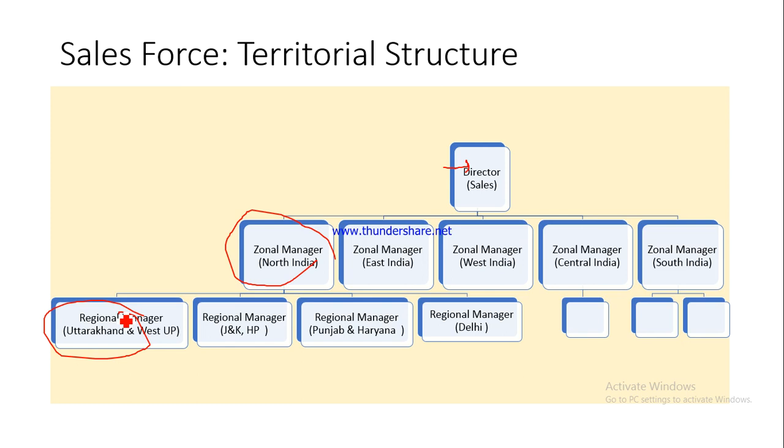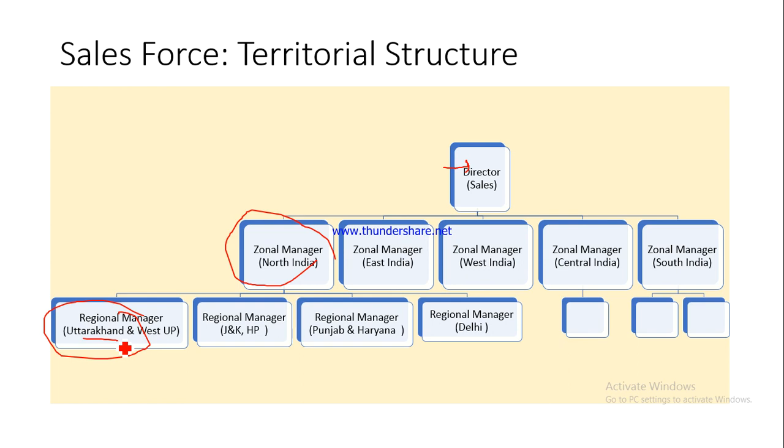Now contrast this with what happened with market based structure. In market based structure there were different salespersons for two different segments in the same area. For example, if Pantnagar or Rudapur or Sitkul area in Uttarakhand has got retail customers also and industrial customers also, so there would be two salespersons, one of them would be dealing with the retail customers and the other one would be dealing with the industrial customers. On the other hand, what will happen here, that the regional manager of Uttarakhand and West UP would be taking care of both the retail customers as well as the corporate customers or the industrial customers in this particular area.